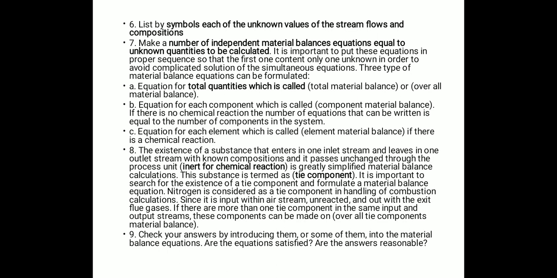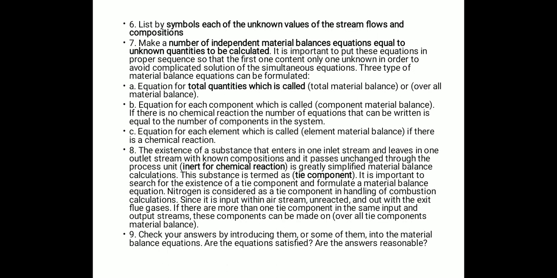Now the existence of a substance that enters in one inlet stream and leaves in another stream with known composition, and passes unchanged through the process, also known as inert for the chemical reaction, greatly simplifies material balance calculation. This substance is also known as a tie component. For example, nitrogen is considered a tie component in combustion calculations, since it is input with the air stream unreacted and goes out with the exit flue gases. If there is more than one tie component in the same input and output streams, these components can be combined and used for the material balance calculation.